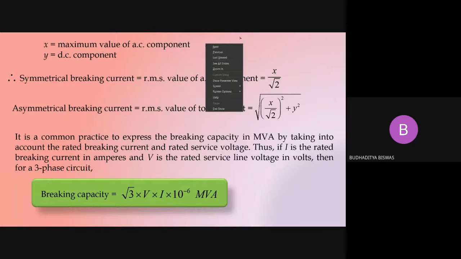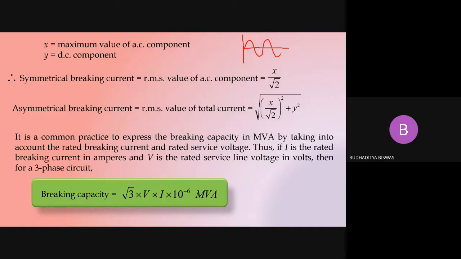Suppose we want to take care of the effect of maximum asymmetry. Suppose this is a pure AC. There is no DC component, so it's a pure AC. Pure AC means whatever area we get in the positive half, the same area we get in the negative half. There is a symmetry between the positive and negative half, so that's why there is no DC component.